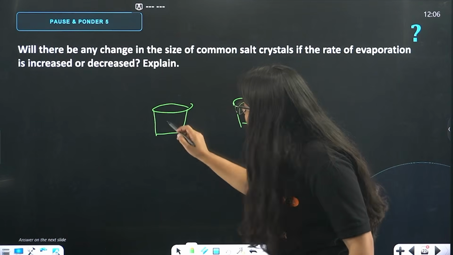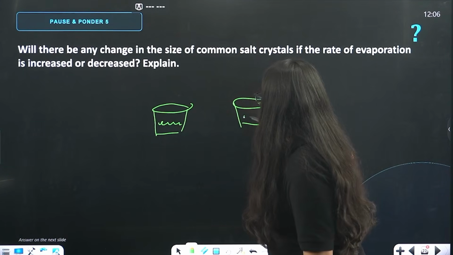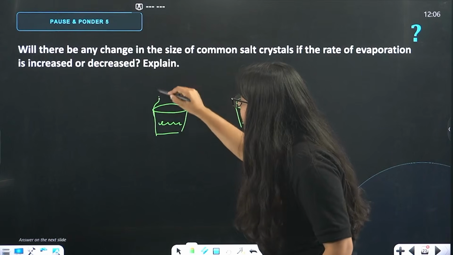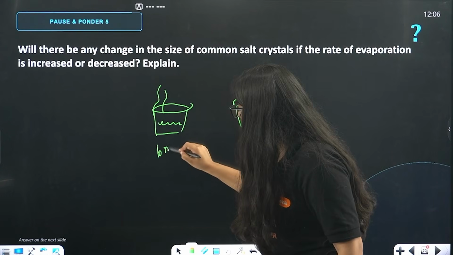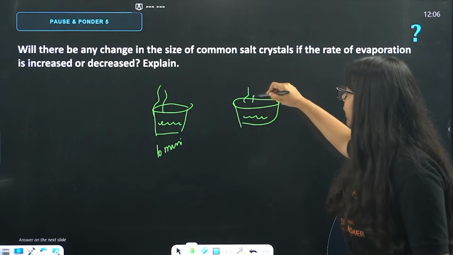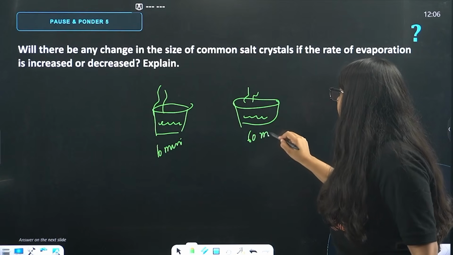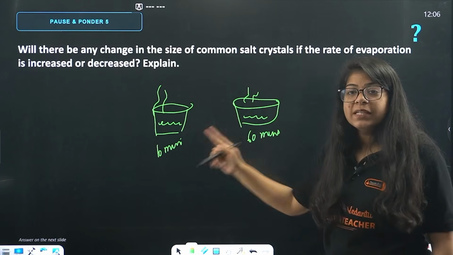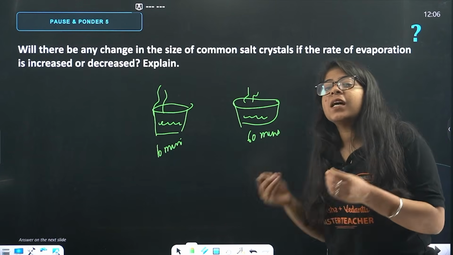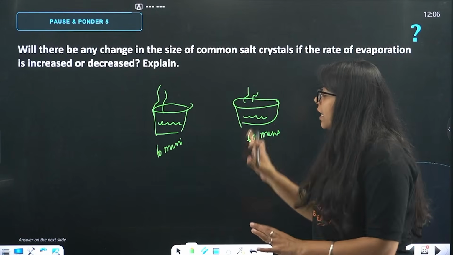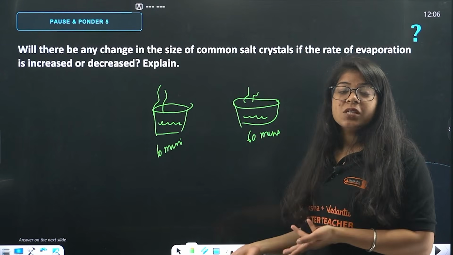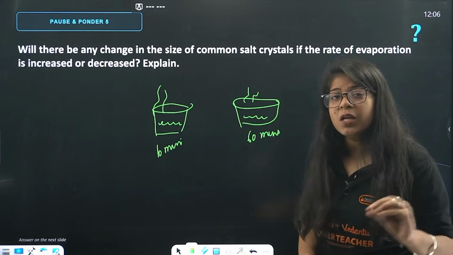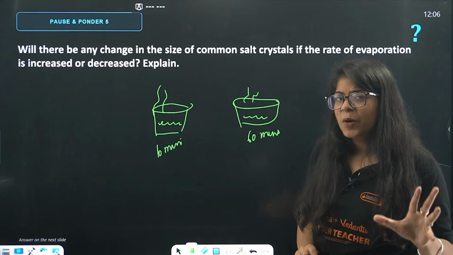There is some substance in each; one gets evaporated in 10 minutes and the other gets evaporated in 60 minutes. They're asking in which of these cases better crystals will be formed, that is, in which larger crystals will be formed, or in which smaller crystals will be formed. Think about it. Okay.